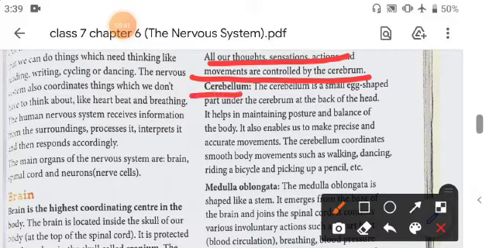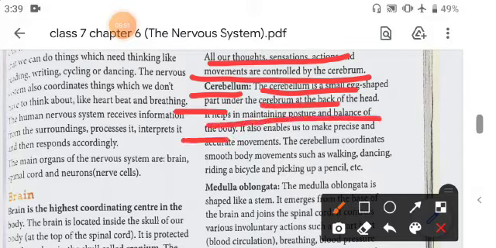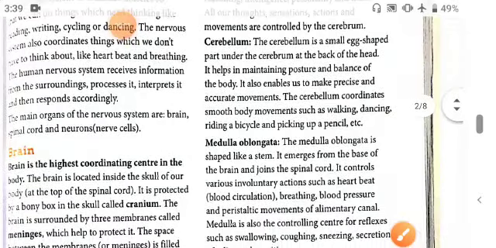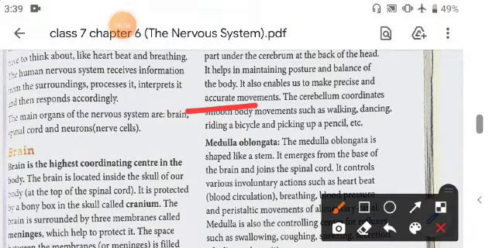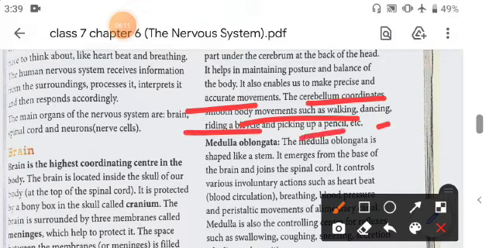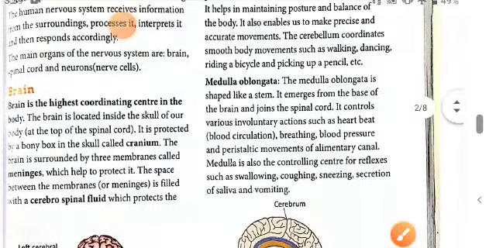Next is the cerebellum. The cerebellum is the small egg-shaped part under the cerebrum at the back of the head. It helps in maintaining posture and balance of the body, and also enables us to make precise and accurate movements. The cerebellum coordinates smooth body movements such as walking, dancing, riding, bicycling by balancing of the body. Now next is the medulla oblongata.